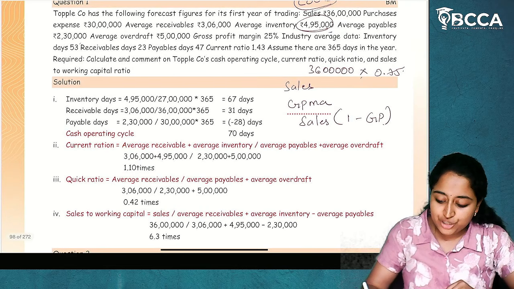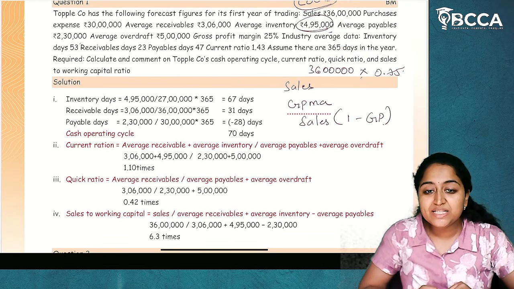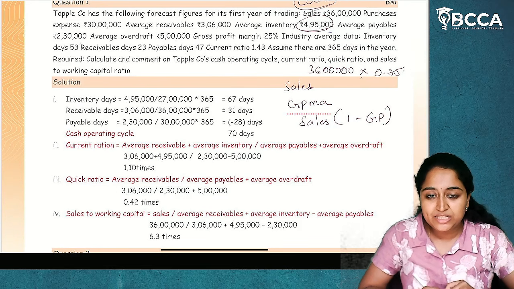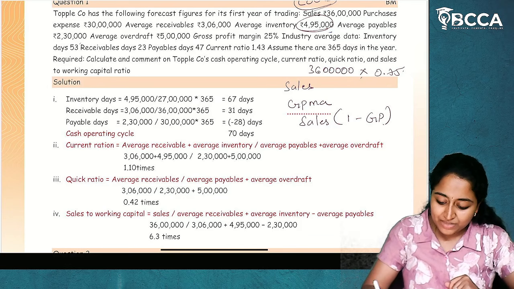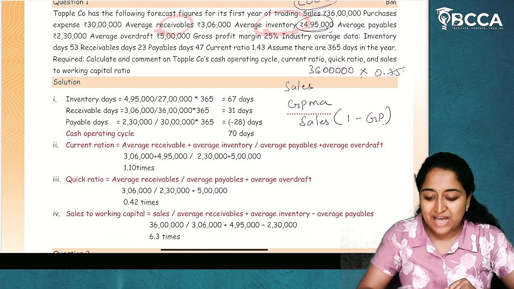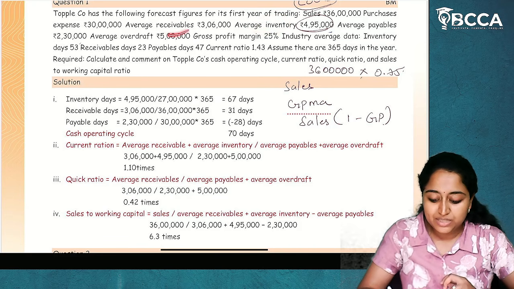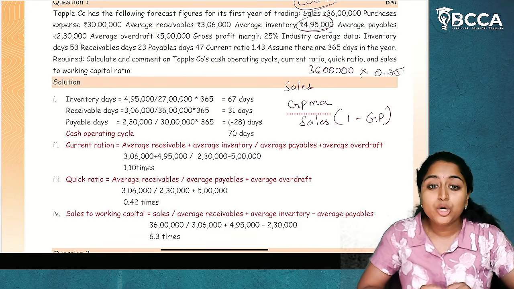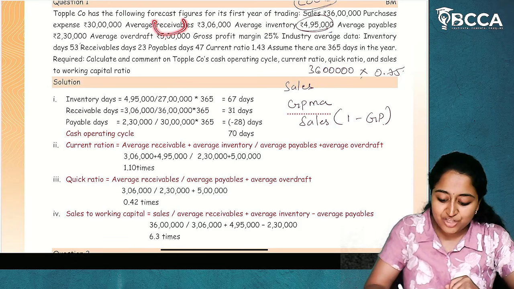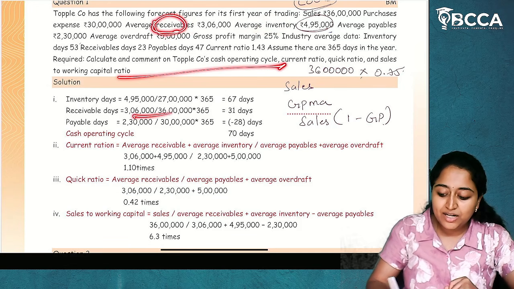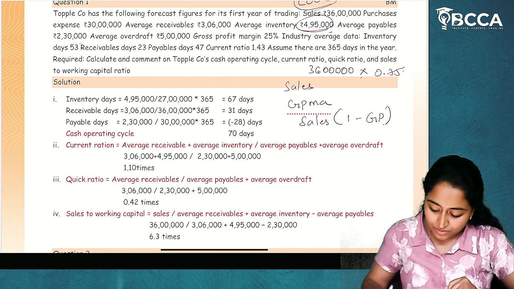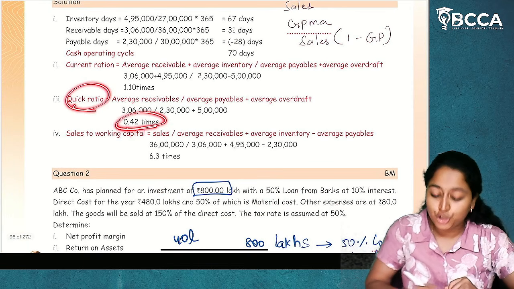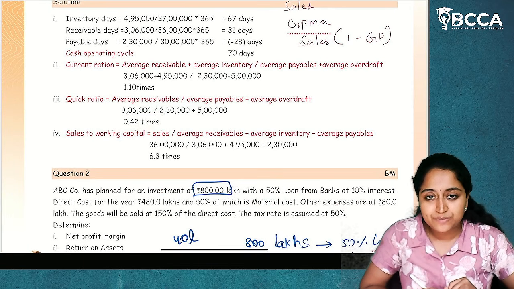Then quick ratio. What is quick ratio? Quick assets divided by current liabilities. What are quick assets? Those we can convert quickly. Average receivables. Average inventory, we can't convert it quickly. So average receivables will be our quick assets. So average receivables divided by current liabilities, which means average payables plus average overdraft. We'll get the quick ratio to be 0.42 times.